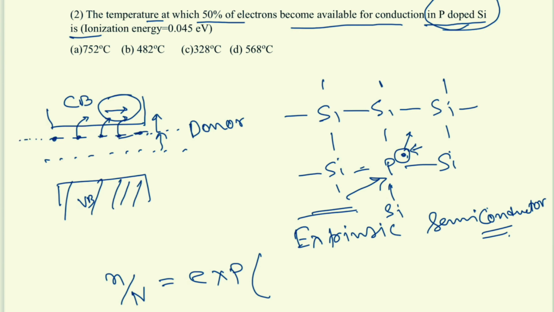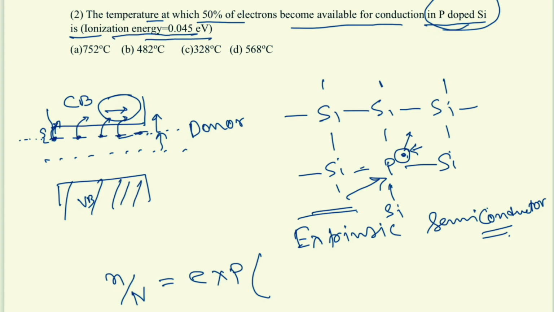So in that case we cannot use that Eg by 2, rather we will use the ionization energy, because some amount of energy is required to excite those electrons to the conduction band, and that energy requirement is called the ionization energy, which is given in the problem.